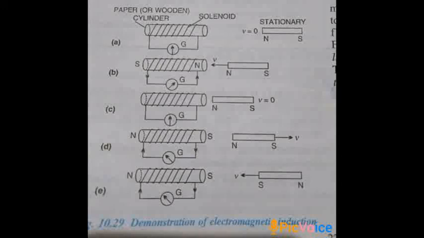Now see figure D. In figure D, we are taking the magnet away from the coil, and now the north pole is facing the solenoid. We are taking it away. So what is the cause of this current? Magnet going away. Now it will try to oppose this going away of the magnet, means it will try to bring the magnet near it.